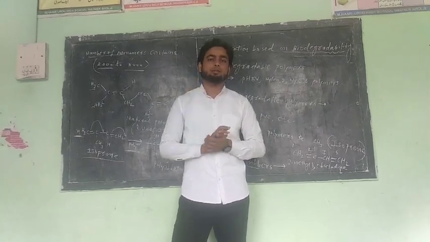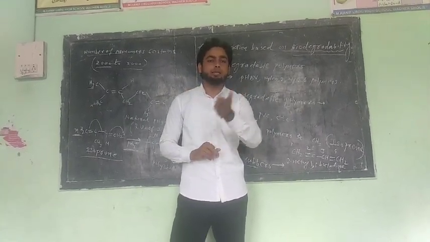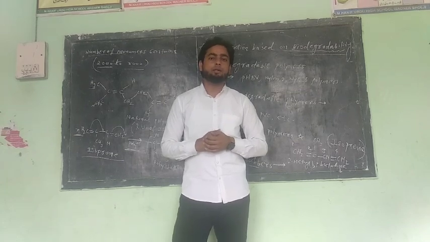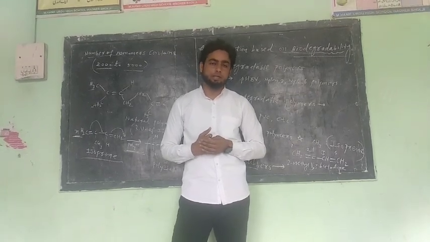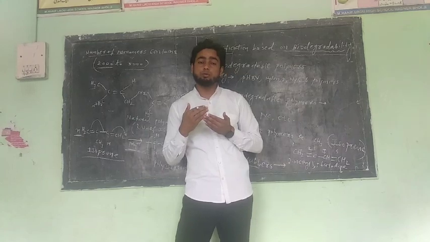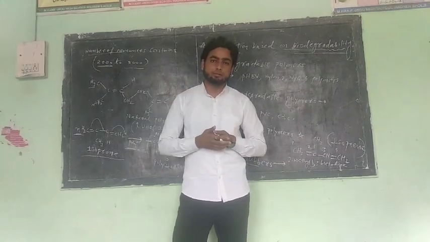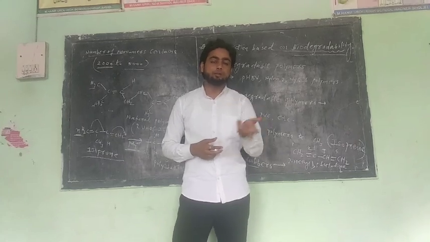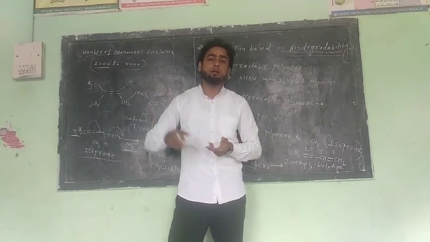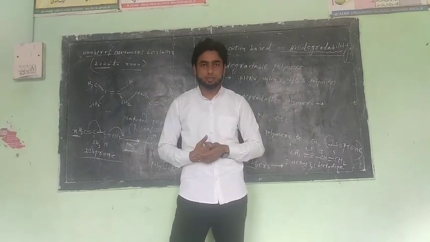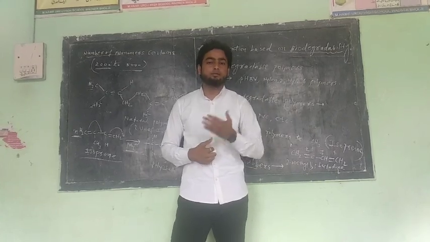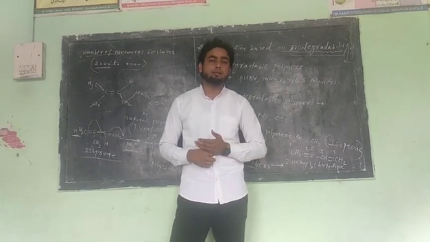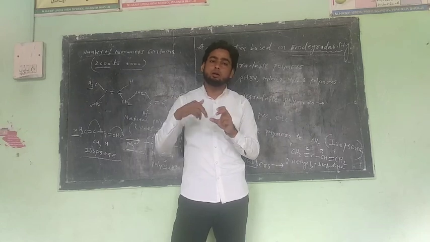Now the third question asked in the examination. How to change the properties of rubber? It means how to change the toughness, tensile strength or strongness of rubber. Which process is involved to change the toughness, tensile strength and elasticity of a rubber?